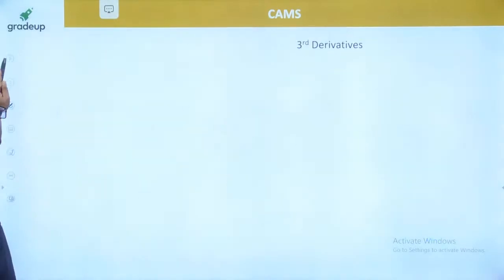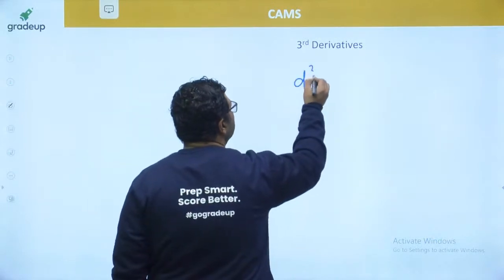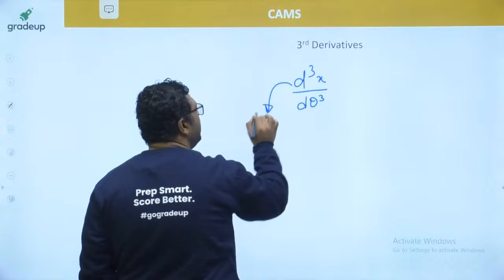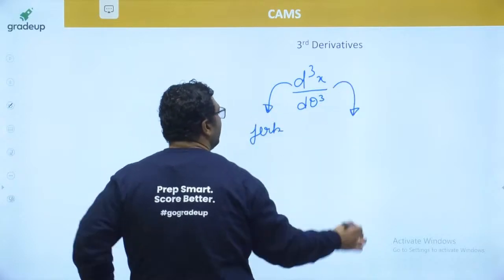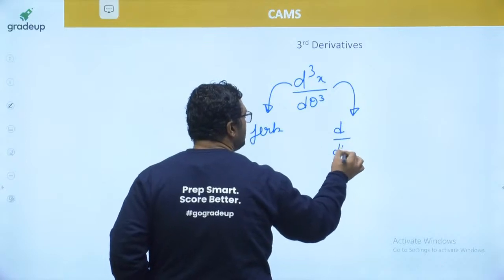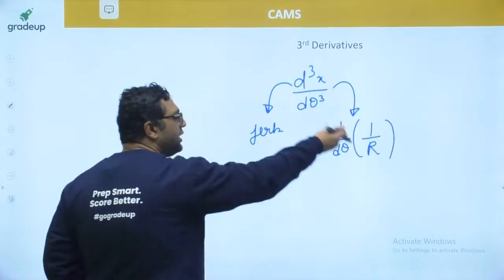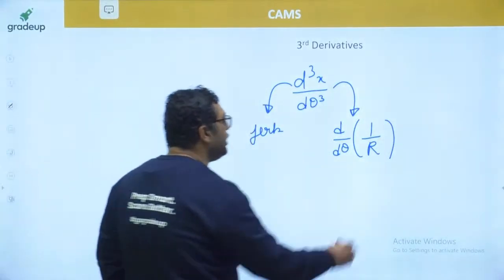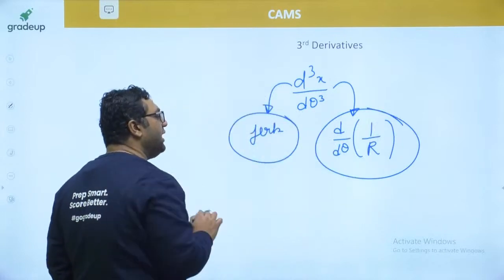Now we are coming to the third derivative, d cube x by d theta cube. Physics says it is jerk. And mathematics says that it is the rate of change of 1 by r, because d square x by d theta square is 1 by r. According to mathematics, yes, the change of radii can be up to any level, but jerk shall not be very, very high.